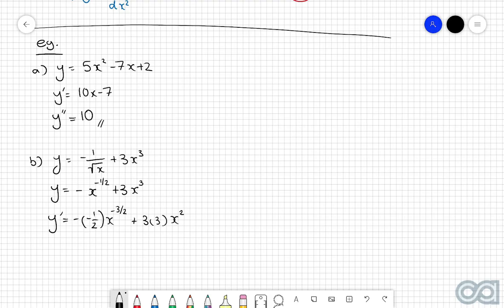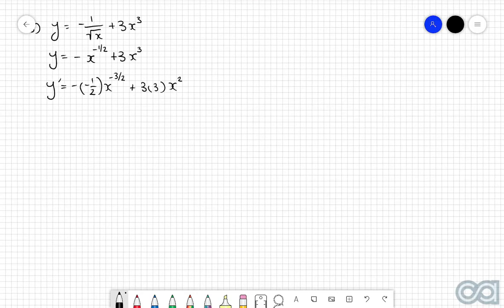Now, just to make this a little bit easier to work with, I am going to simplify these terms a little bit, only because we're now going to have to use this to figure out the second derivative. So then minus a half will turn to positive a half, x to the power of minus 3 over 2. Then 3 by 3 is 9, so we've got 9x squared.